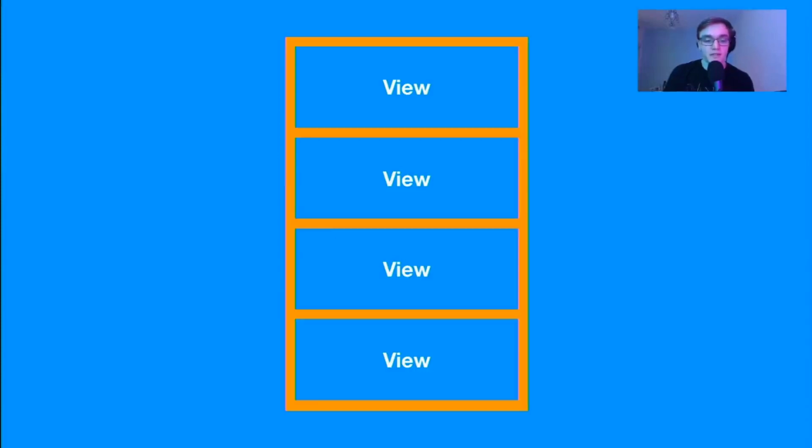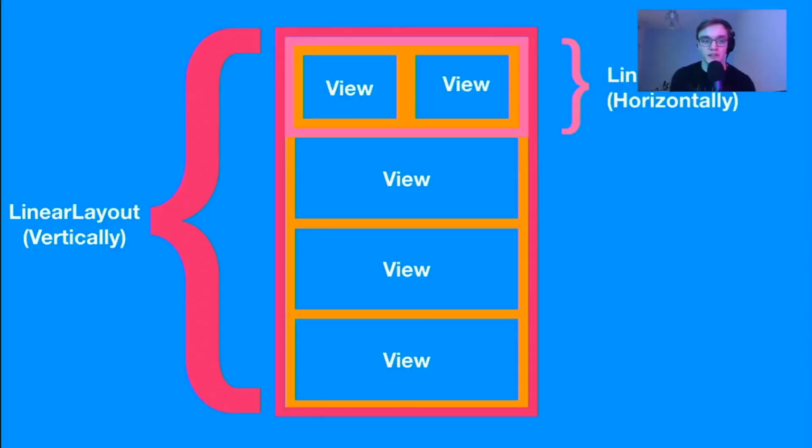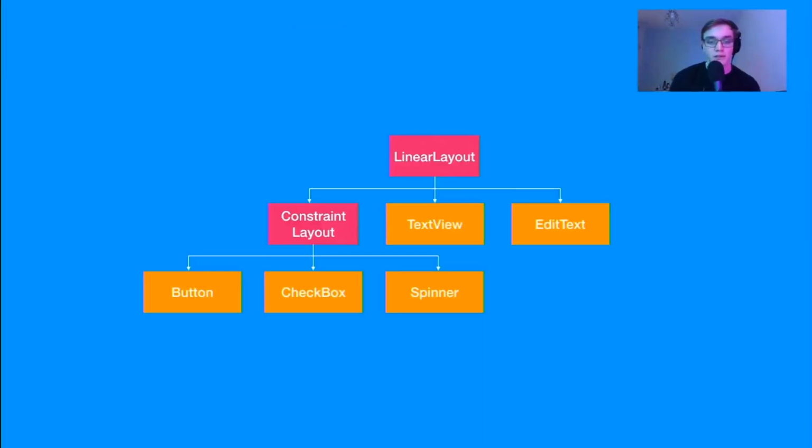Now, let's say I wanted to put 2 text boxes next to each other. I can put another linear layout inside of the existing one and have that in a horizontal orientation. So now I can have 2 views next to each other and 3 underneath, which makes life a little bit easier. Now we've done that, we've also got a constraint layout.